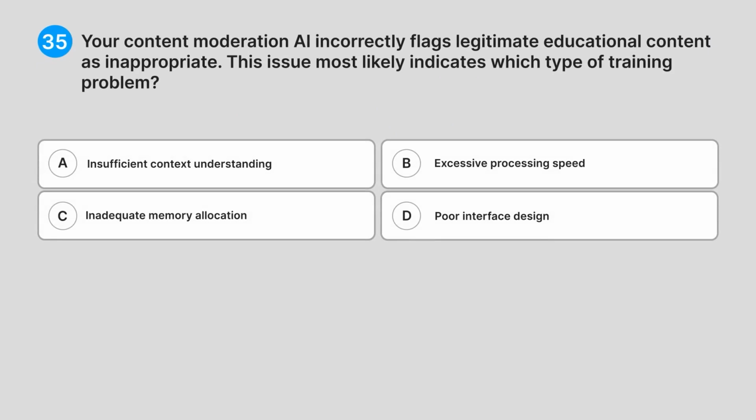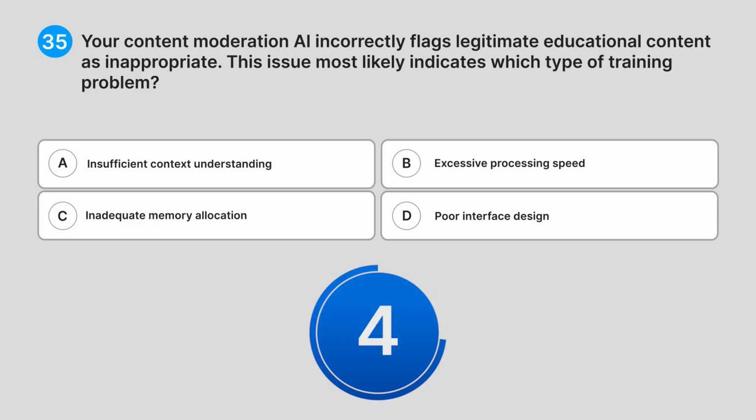35. Your content moderation AI incorrectly flags legitimate educational content as inappropriate. This issue most likely indicates which type of training problem. A. Insufficient context understanding. B. Excessive processing speed. C. Inadequate memory allocation. D. Poor interface design. Can you guess the answer?